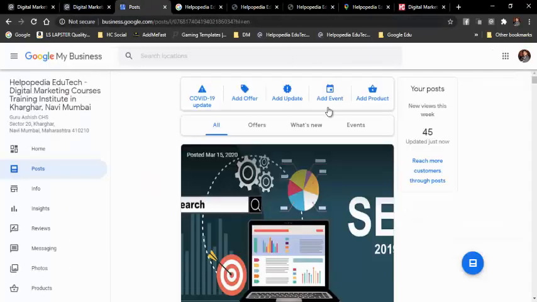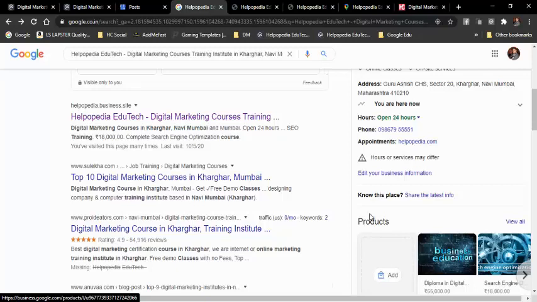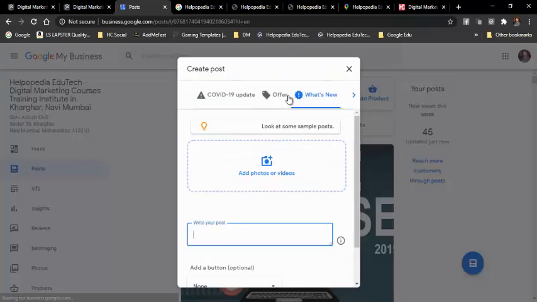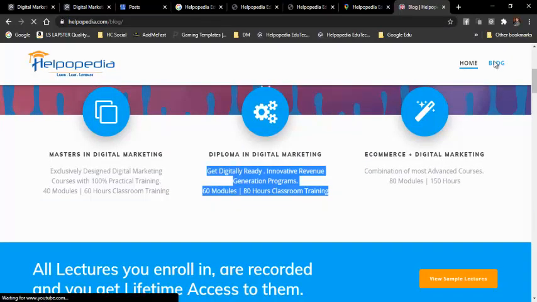Then you can add a product. If you add a product, it will automatically come up over here, like it is coming up over here. That is what you can do. So let me add one post over here. I'll click on add update, and then I will add a photograph. Let me check my website for the latest blog that I've added, so I can add that blog.